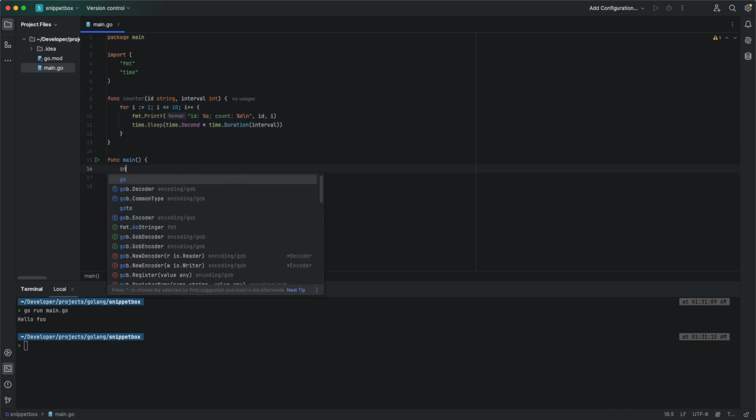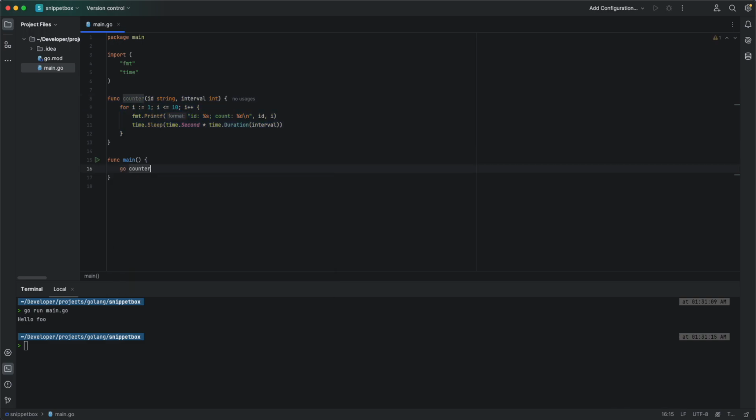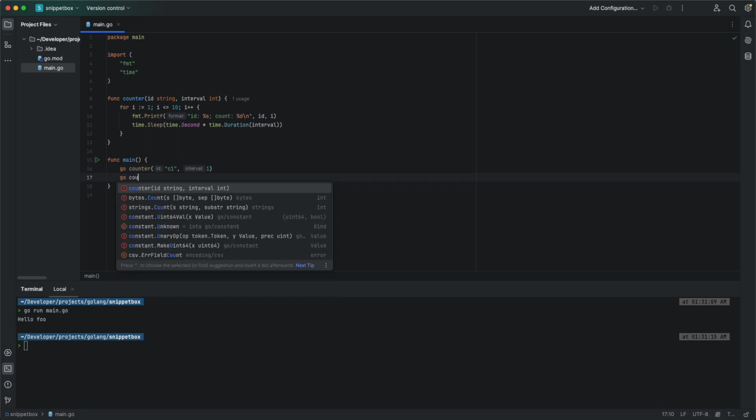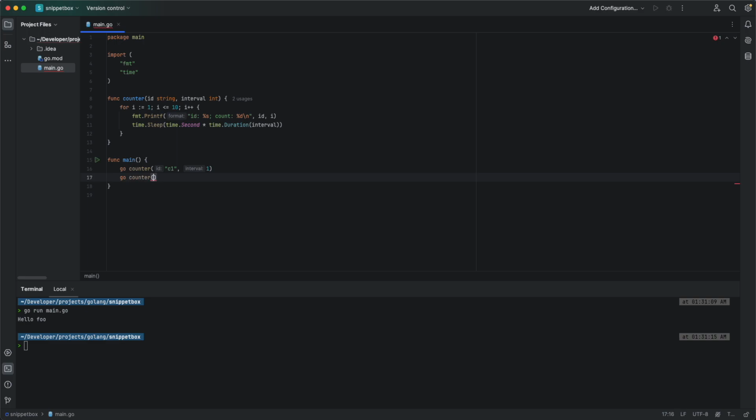Let's make a Go routine out of it. So counter, and then pass in my ID, let's say C1, and then let's wait for 1 second for each print. Then let's add another counter, and let's name it C2, with a time interval of 2 seconds in between prints.